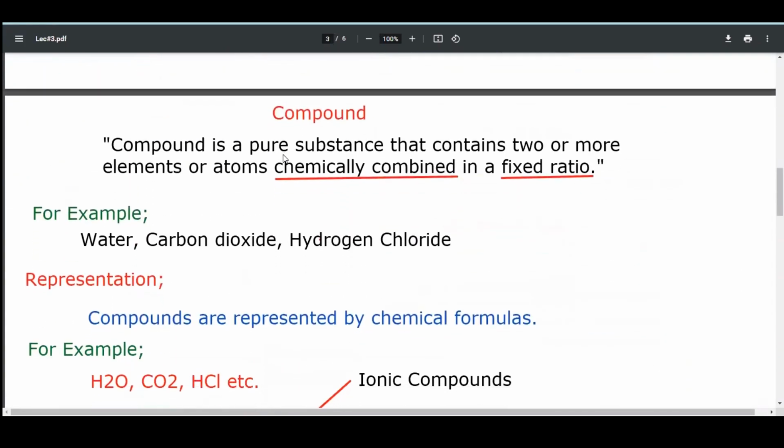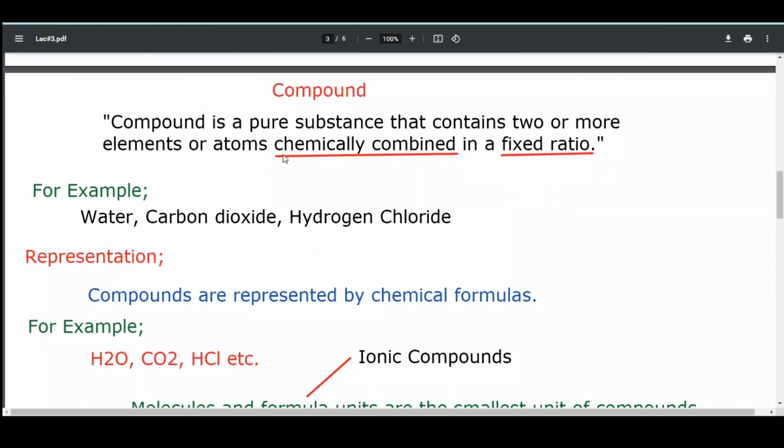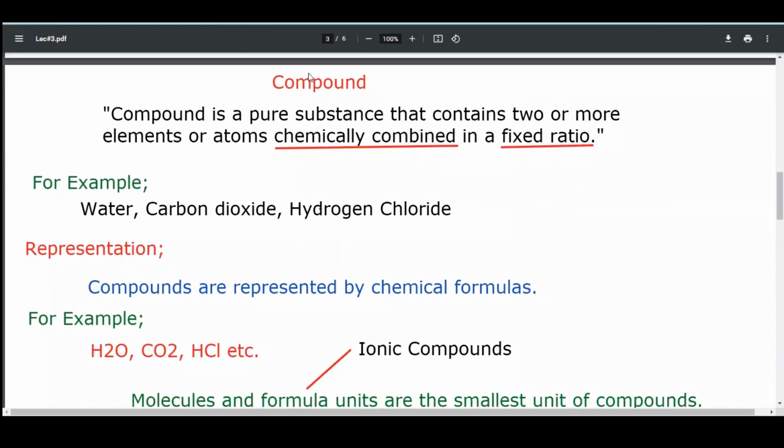Now let's move toward the term compound. What does that mean? A compound is also a pure substance that contains two or more elements or atoms chemically combined in a fixed ratio. Here two terms are highlighted. The first one is chemically combined and the second one is fixed ratio.